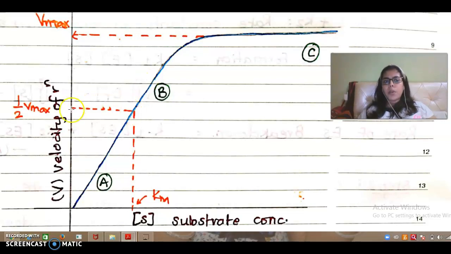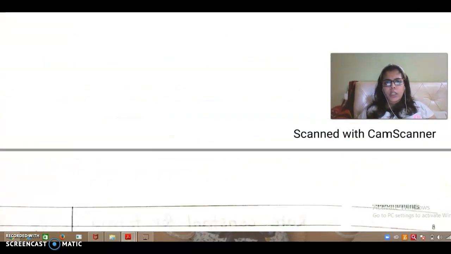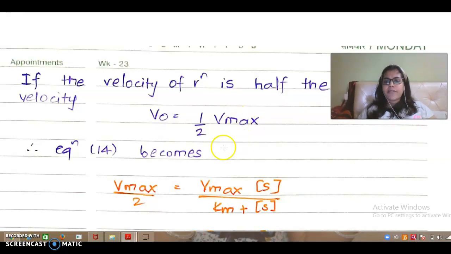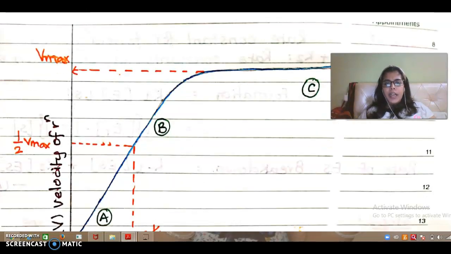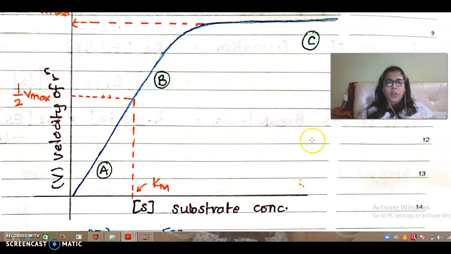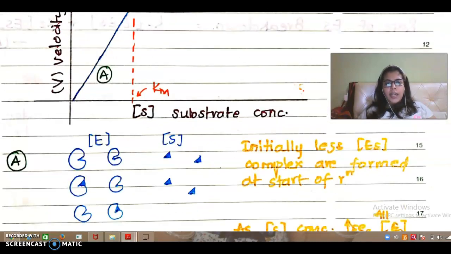And half the maximum possible velocity corresponds to the Km. How is this derived? Just substitute what happens at half maximum velocity. My Michaelis-Menten equation was V0 is equal to Vmax S upon Km plus S. If I substitute Vmax by 2 here, I get Km is equal to S. Which means that at half maximum velocity, Km is nothing but the substrate concentration. If you see the graph, at half maximum velocity, this is the substrate concentration, which is given by Km.